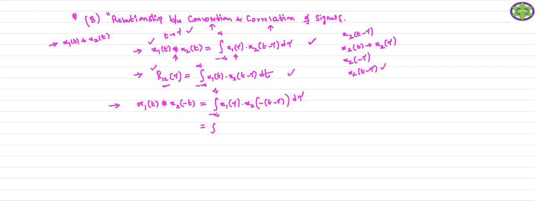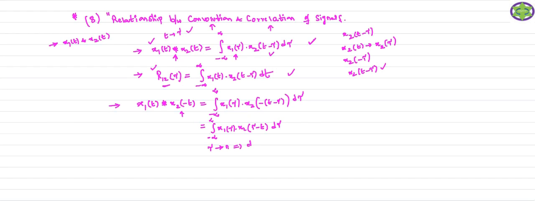Using this formula to establish the relation between convolution and correlation, instead of x2 of t, I just consider x2 of minus t. Therefore, in the second signal, in the place of t, I replace t by t minus tau. In the formula you observe here, I will get the integral from minus infinity to plus infinity of x1 of tau, and here I will get x2 of tau minus t, with respect to d tau. After this, you replace tau by another dummy variable n.